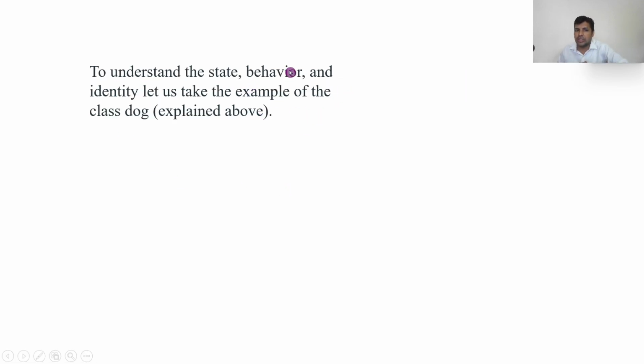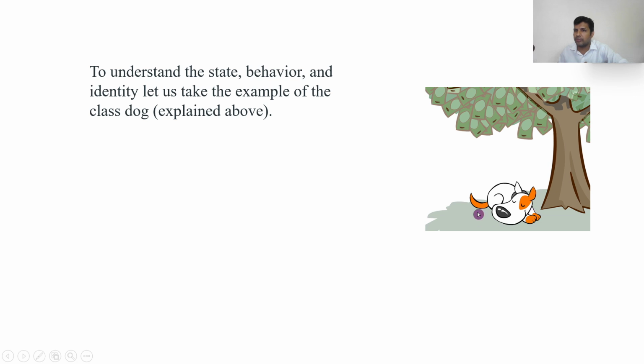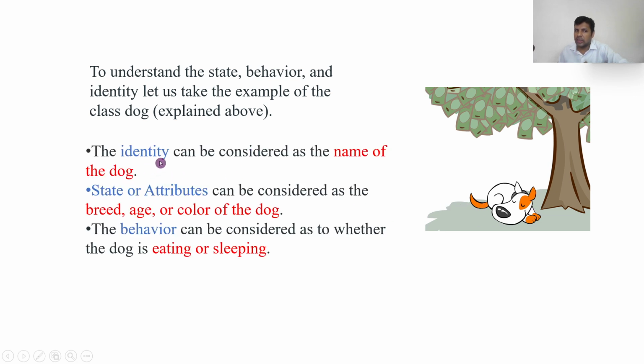So let us see an example so you can understand. To understand state, behavior and identity, let us take an example. For example, you have a dog. Identity can be considered as the name of the dog. For example, the dog has a name called Tommy. Now Tommy is the identity, or Raju is an identity, right?